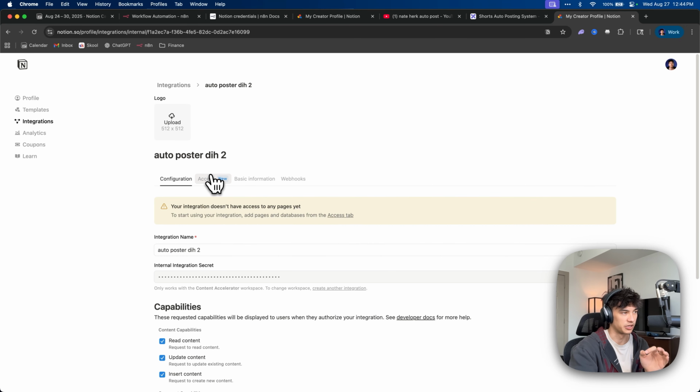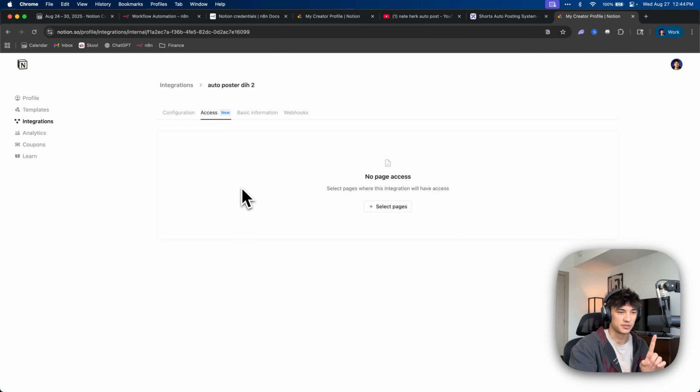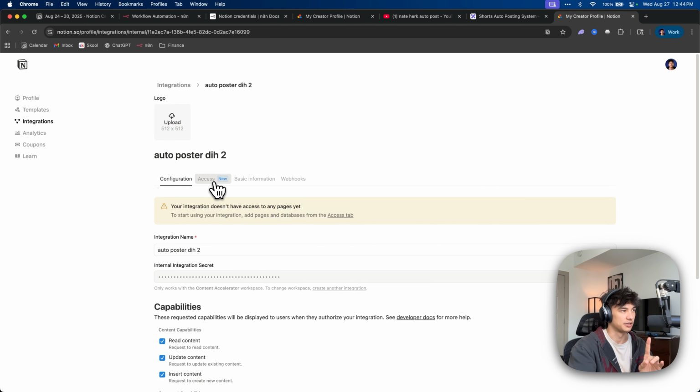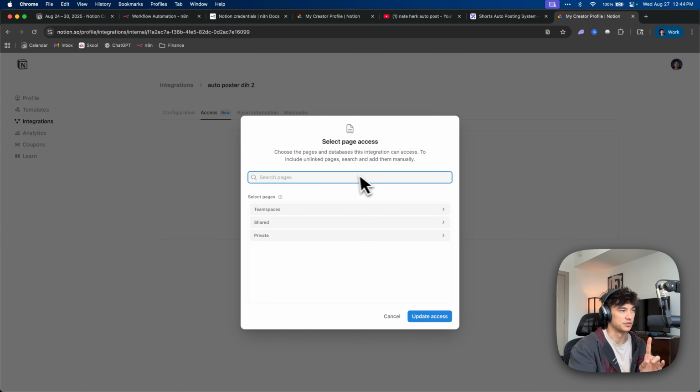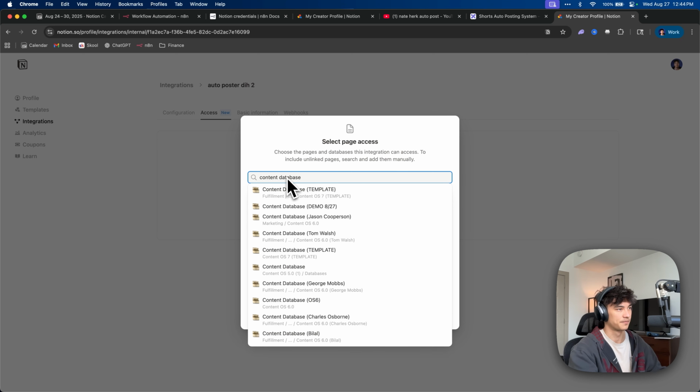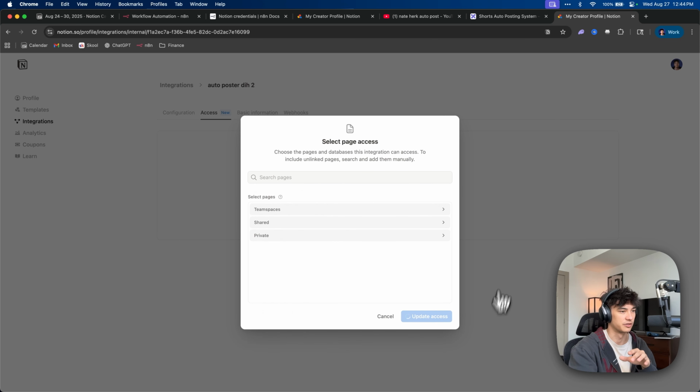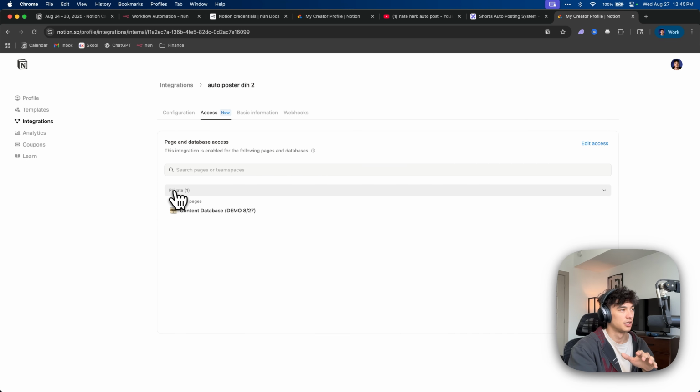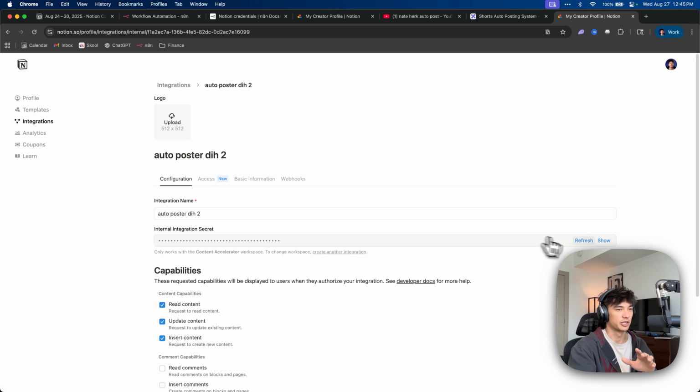And then configure. And then we need to go, okay, this is important, all right? This is very important, guys. You need to go to access. All right, go to access, select pages, and then private, or just find out where, I think, what did we call it? Content database demo 827, I believe it was, is the one that we just made. All right, demo 827, update access. All right, now it has access to the correct page that it needs.